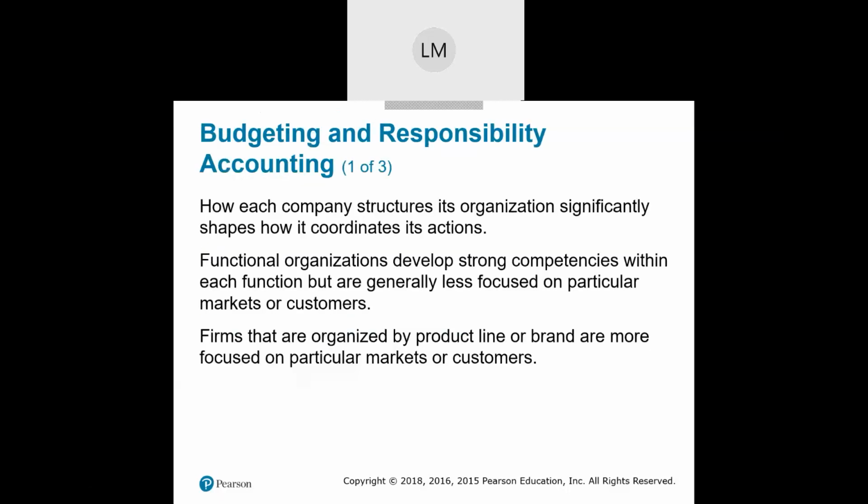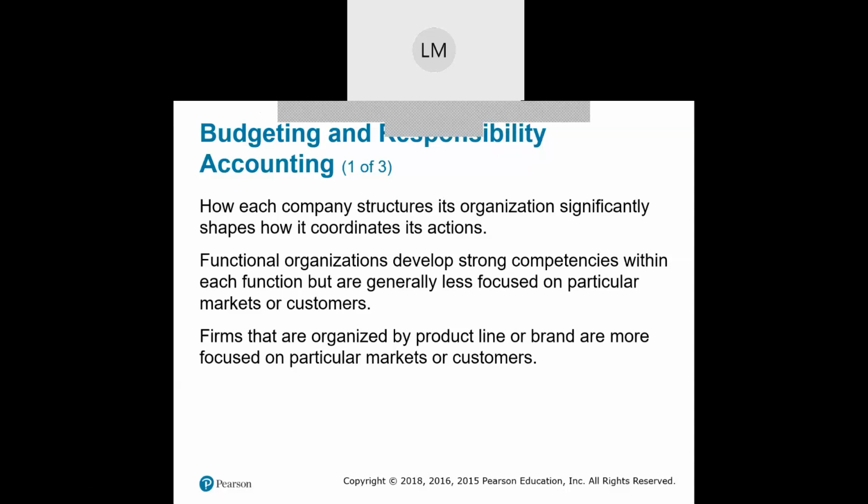Now let's talk about budgeting and responsibility accounting. How each company structures its organization significantly shapes how it coordinates its actions. What is our company structure going to be like? Functional organizations develop strong competencies within each function, but are generally less focused on particular markets or customers.